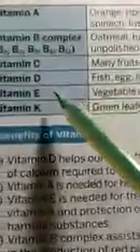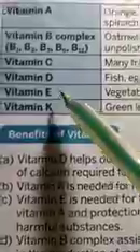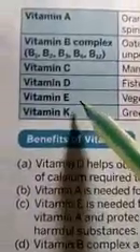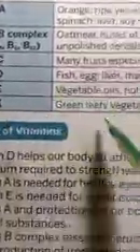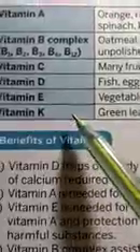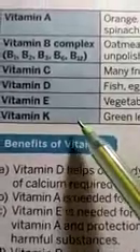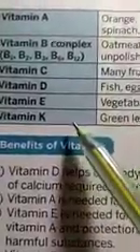Dear students, what is the function of vitamin E? Vitamin E is essential for the normal functioning of muscles and protection of the liver. Come to vitamin K: green leafy vegetables such as spinach, egg yolk and liver. Dear students, vitamin K is necessary for the normal clotting of blood. Now come to the benefit of these vitamins.